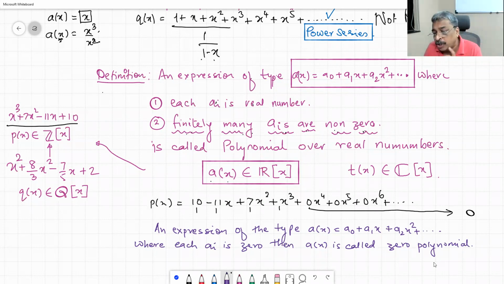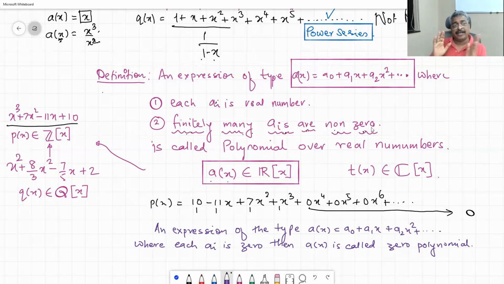Why should we call this a polynomial? Because it satisfies the definition. All a_i are real numbers. Yes, 0 is a real number, so all a_i are real numbers. Finitely many a_i are non-zero. Yes, 0 a_i are non-zero, and 0 is finitely many. Hence, we must call it a polynomial.